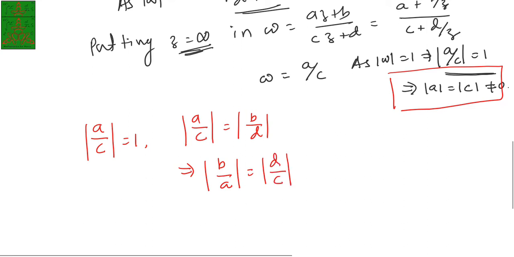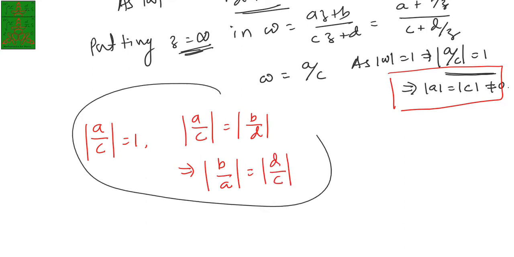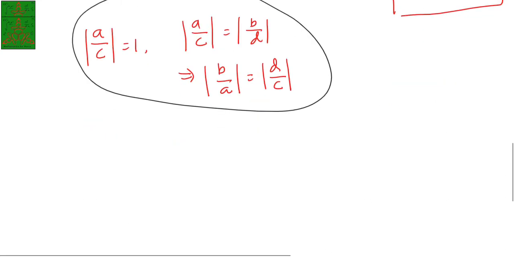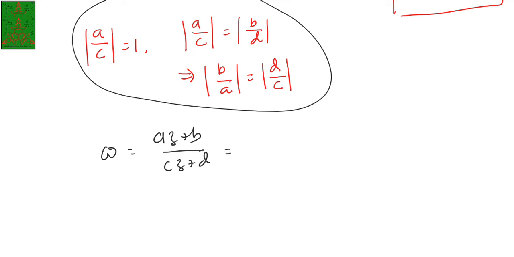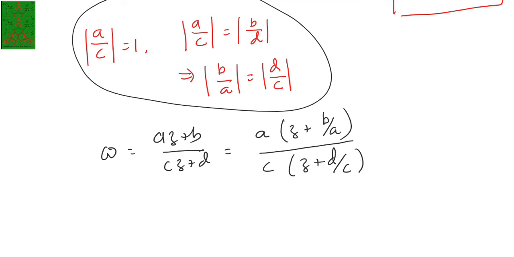Now using these quantities, what we can say is w, that is az plus b upon cz plus d. If I common out a from the numerator, we'll have z plus b by a, and if you common out c from the denominator, this is z plus d by c. Now this a by c is 1, modulus of that is 1, that we have here.